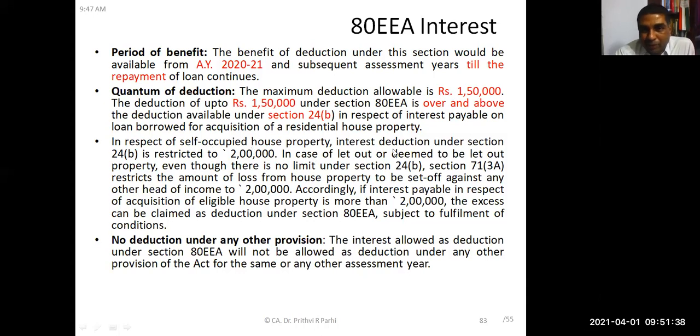In respect of self-occupied house property, interest deduction under section 24B is restricted to 2 lakh rupees. In case of let out or deemed to be let out property, even if there is no limit under section 24B, section 71(3)(a) restricts the amount of such loss of the house property to be set off against other heads of income to a maximum of 2 lakh rupees. So even if more is allowed, when you file the return, you will find that a maximum of 2 lakh rupees is set off, because the remaining amount can be carried forward to subsequent years to be set off.